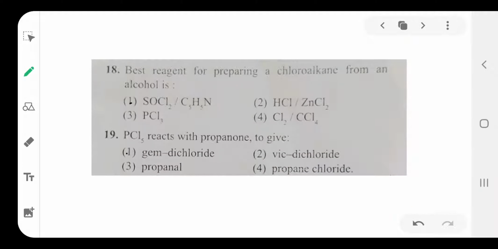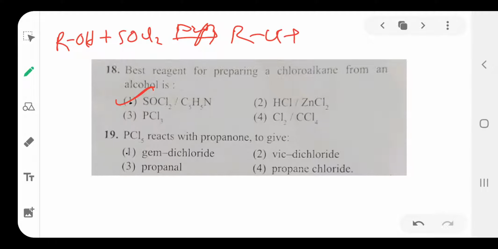Then question number 18. The best reagent for preparing the chloroalkane from the alcohol. So the first one is correct. Why? Here alcohol ROH reacts with SOCl2 in the presence of pyridine. Then OH is replaced by Cl, giving RCl plus HCl plus SO2. SO2 is a gas and evaporates. HCl is also a gas that is absorbed by the pyridine to form pyridinium chloride.